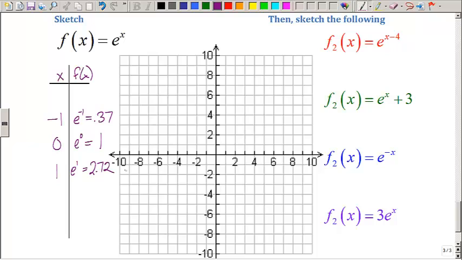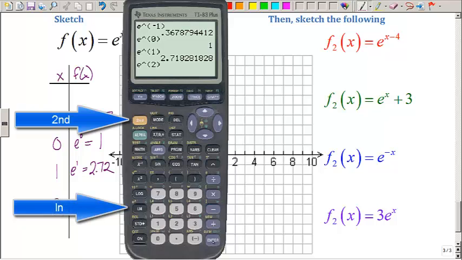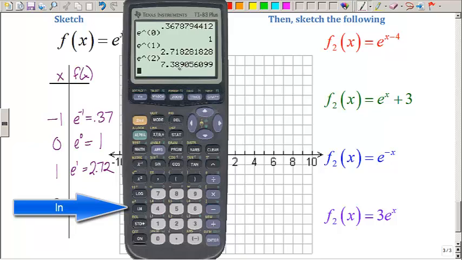That's 2.72. Now this is probably enough, but we're going to go ahead and use one more, just because we do have our calculators handy. I'm going to try e to the 2, so I get a more accurate graph. That's going to be 7.39.